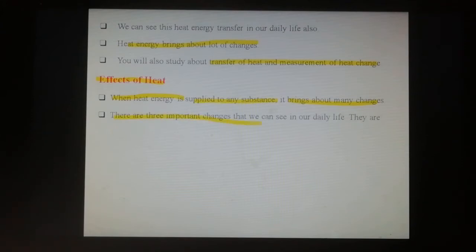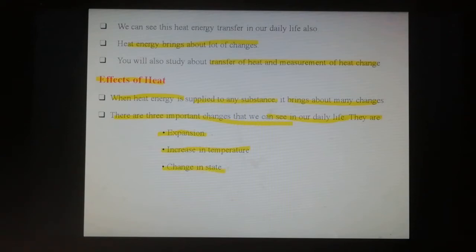There are three important changes we can see in our daily life. First one, expansion. Second one, increase in temperature. Third one, change in state.